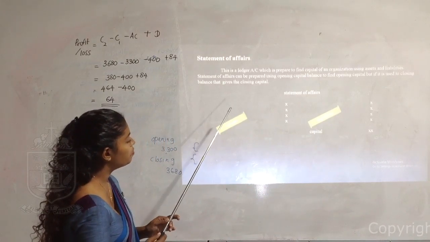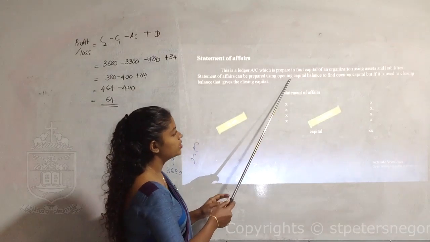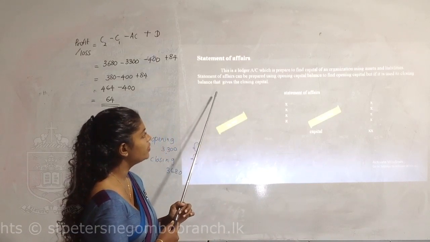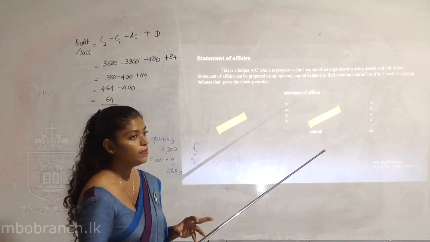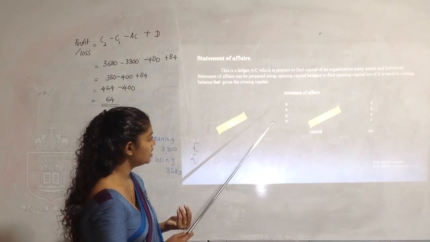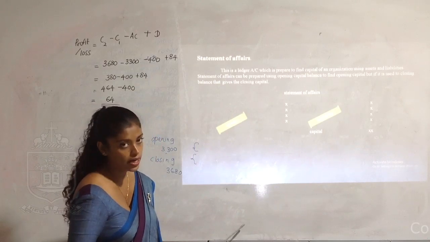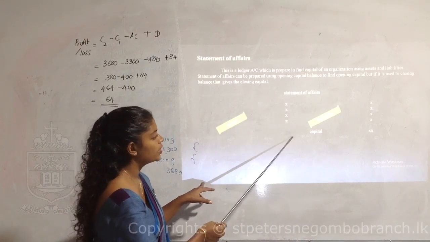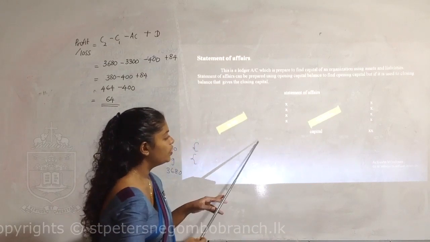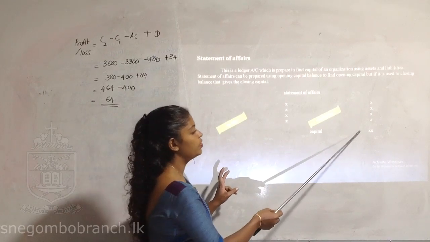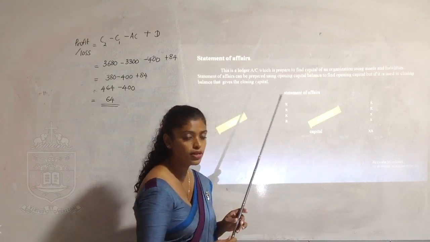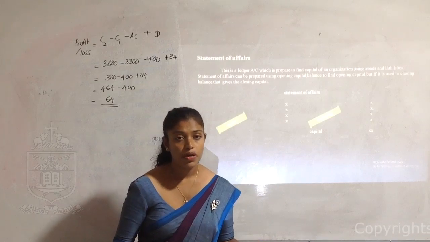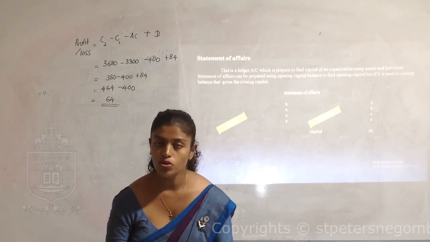Statement of affairs can be prepared using opening balances to find opening capital, but if it is used with closing balances, that gives the closing capital. So it depends on the information given. Anyway, it's a ledger account. The assets usually carry debit balances, so the total asset values are recorded on the debit side and the liabilities are recorded on the credit side. When you balance the account, you can find the difference on the credit side. We call it capital. So statement of affairs is prepared to calculate the opening or closing capital of a business.